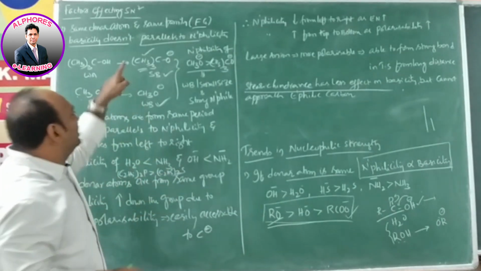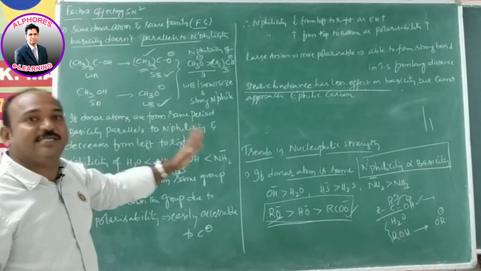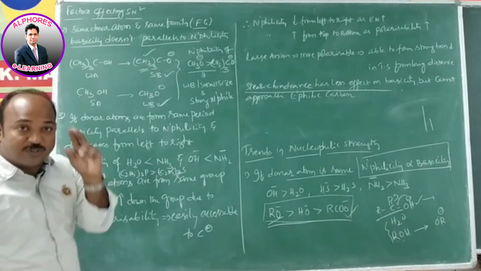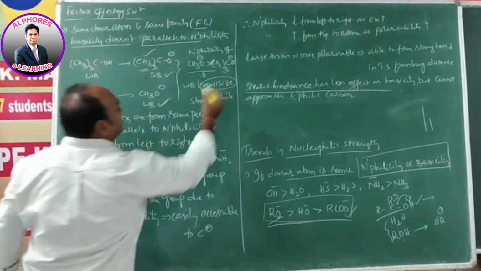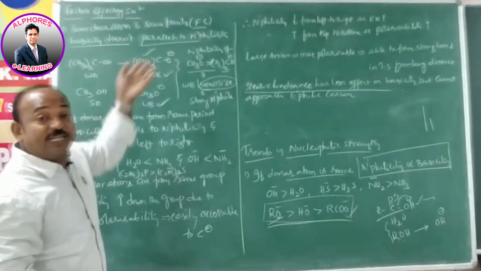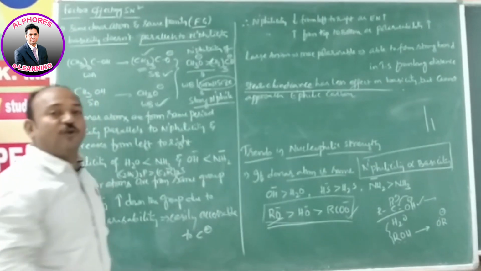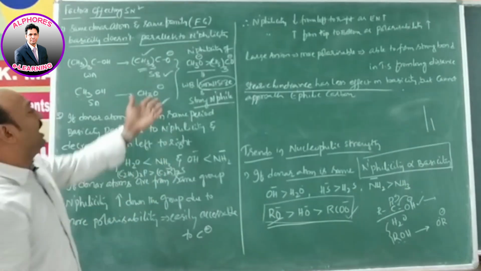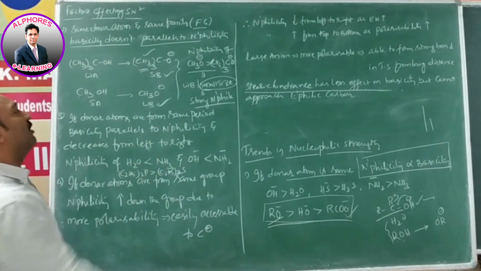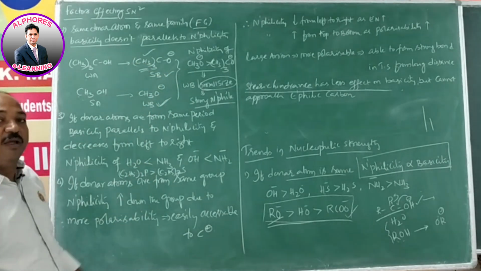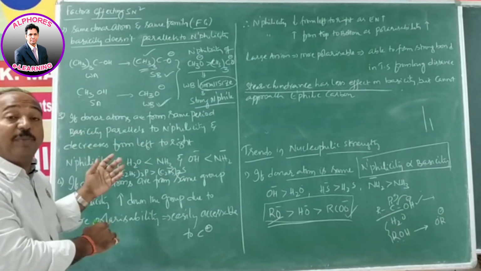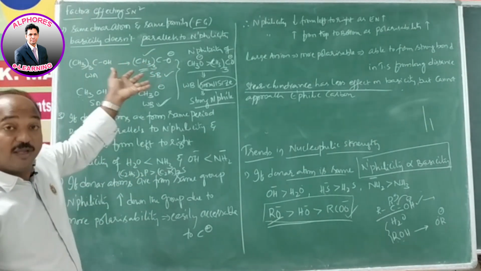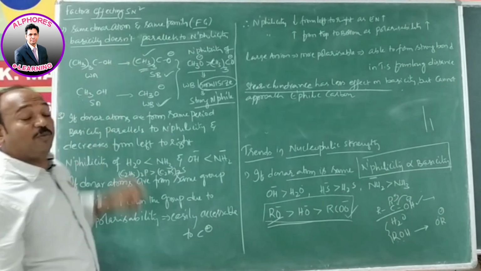It simply has less accessibility to attack the electrophilic carbon, whereas methoxide, because of its small size, even though it is a weak base, acts as a strong nucleophile. It has more accessibility. It can easily attack because hindrance is less. That's why, even though tertiary butoxide is a strong base and methoxide is a weak base, when it comes to nucleophilic strength, methoxide ion is a stronger nucleophile than tertiary butoxide.